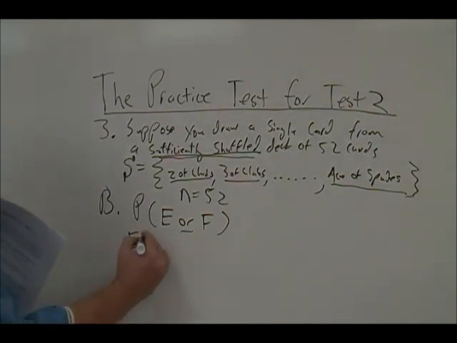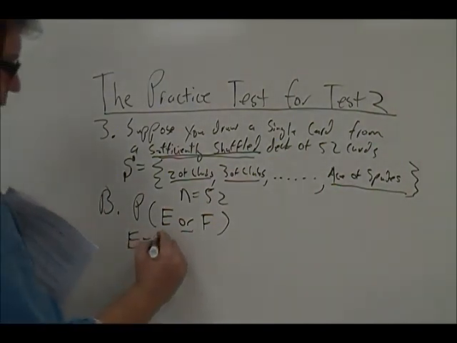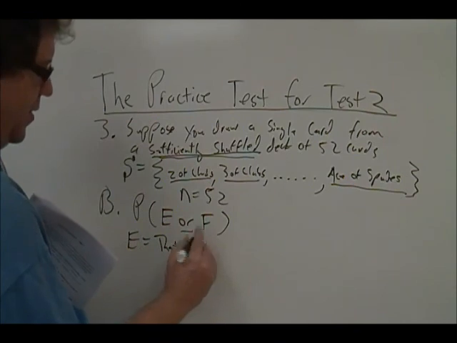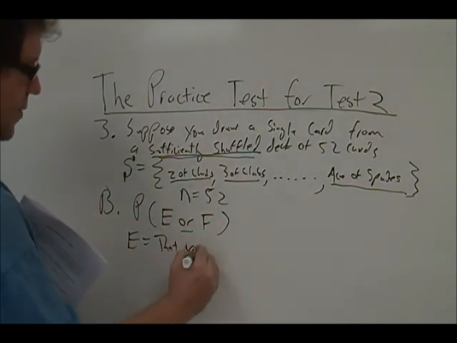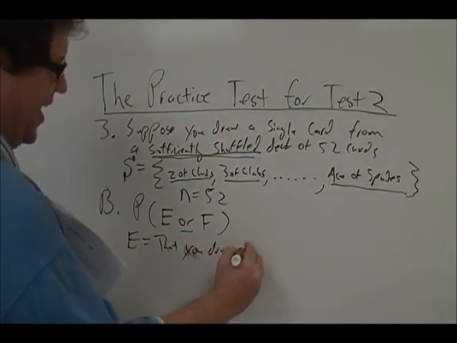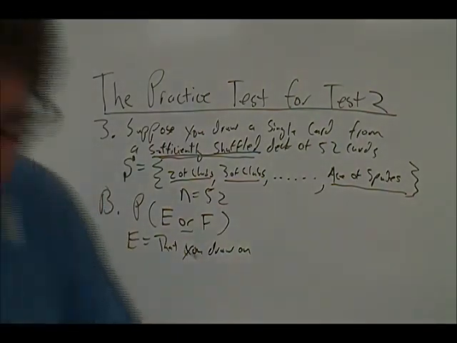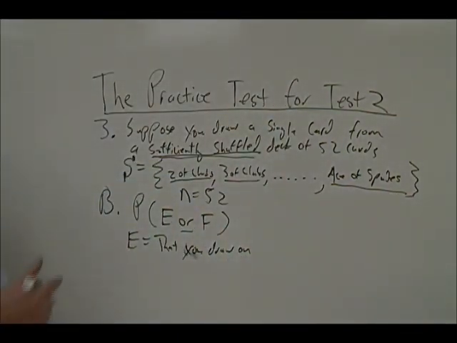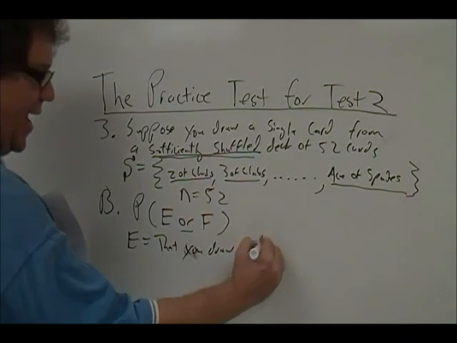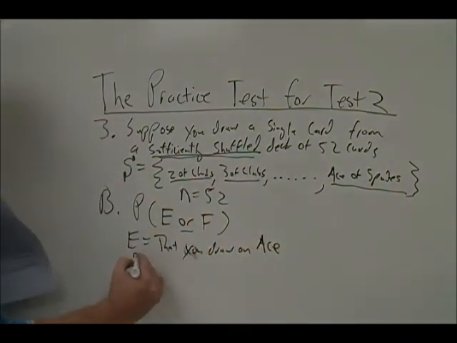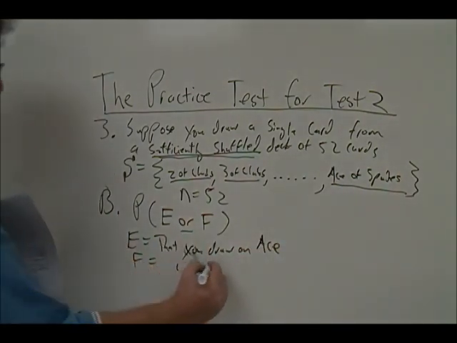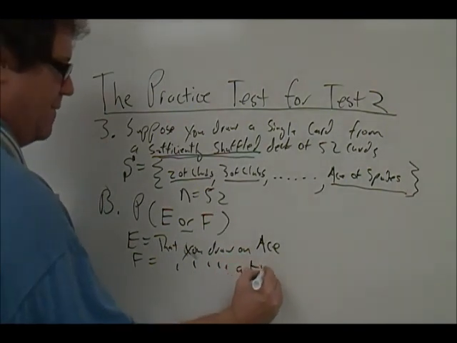Well, here it says either draw an ace or a king. So the event E is the event that you draw an ace, and the event F would be the event that you draw a king.